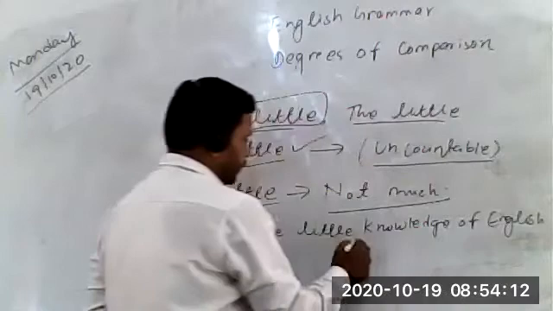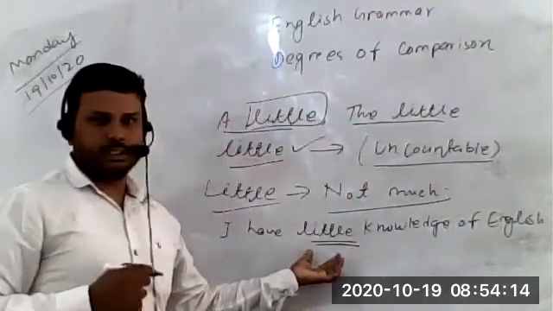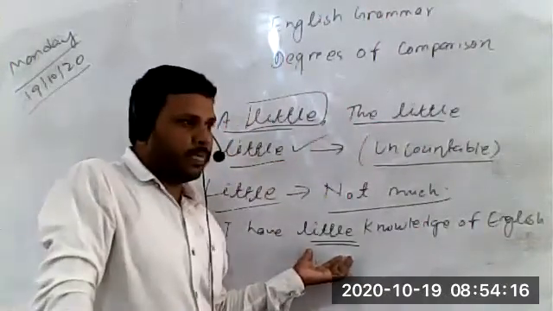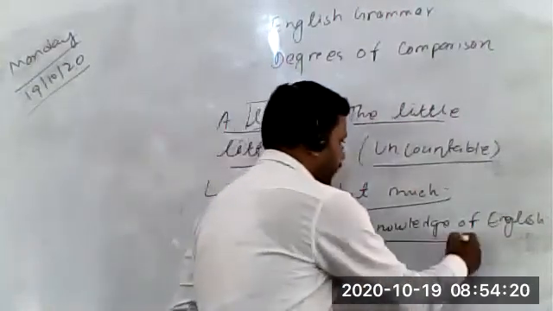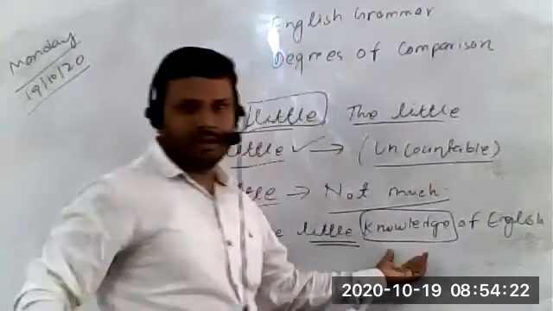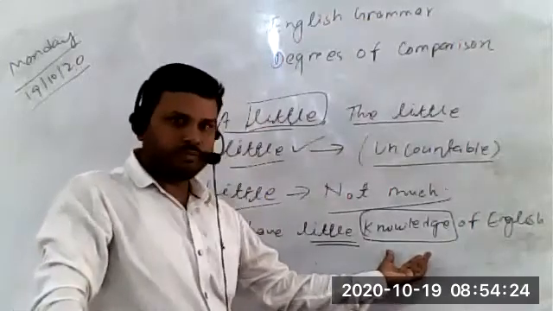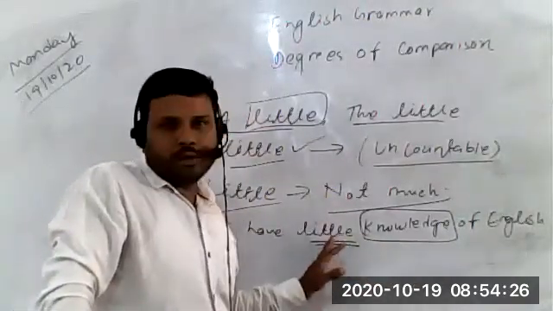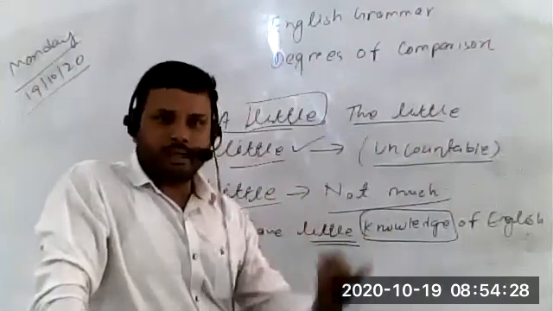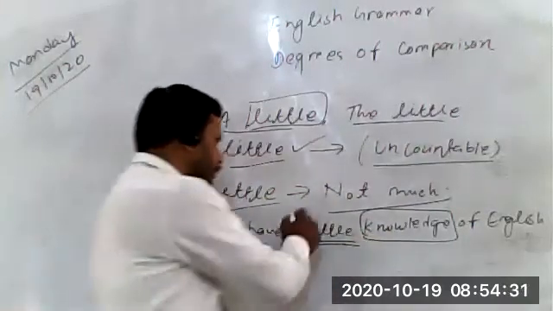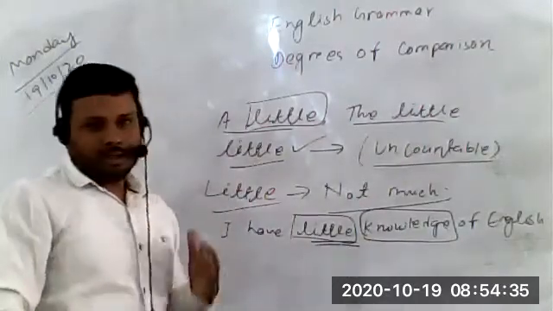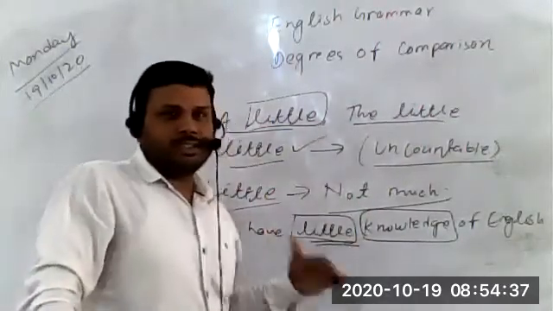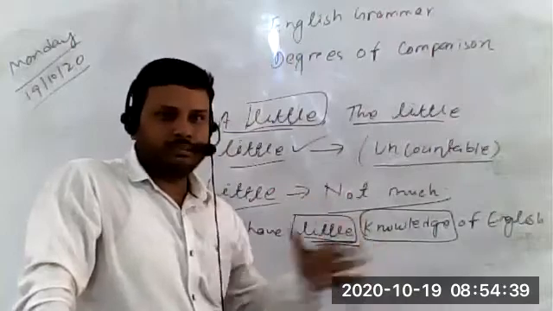So you can clearly see we have just used little. Whenever you see little, and after it you can clearly see we have used a noun that is uncountable. Knowledge is an uncountable noun. So here it's talking about the quantity of knowledge you have about English. When we have used little, it should be clear in your mind that the quantity, especially, is not that much, it's not sufficient, मतलब उतना ज़्यादा नहीं.